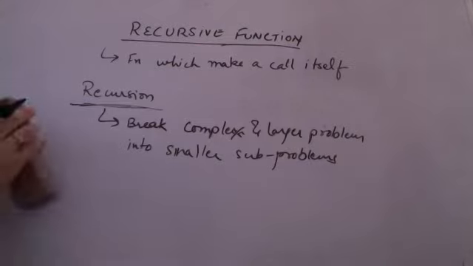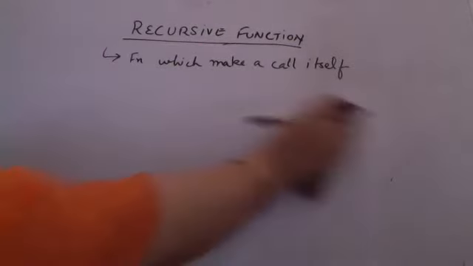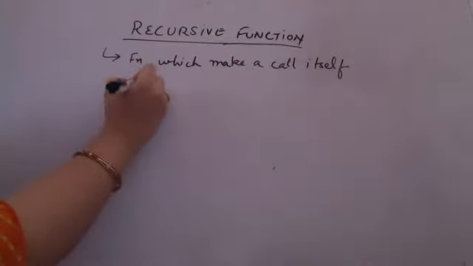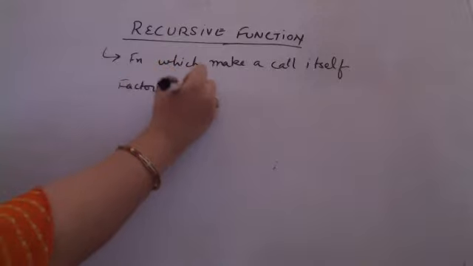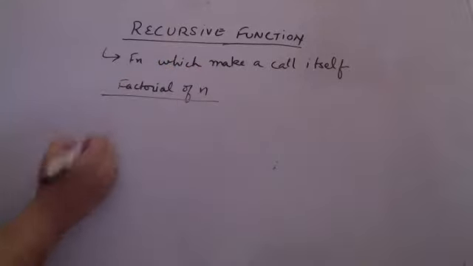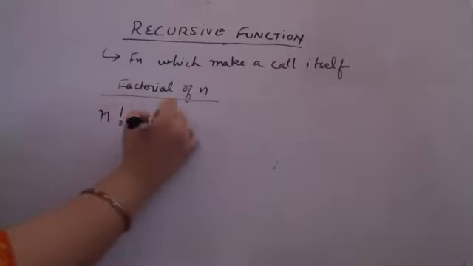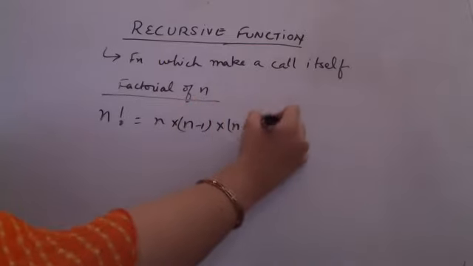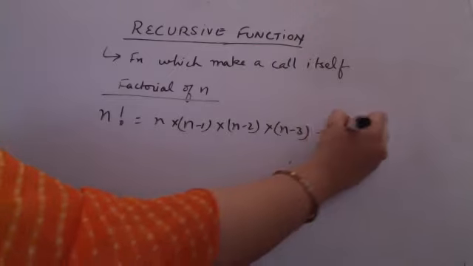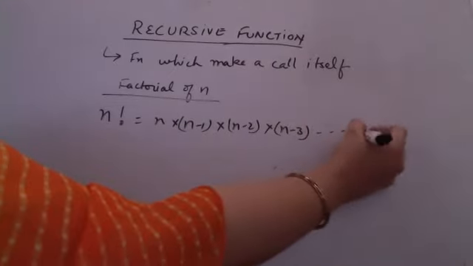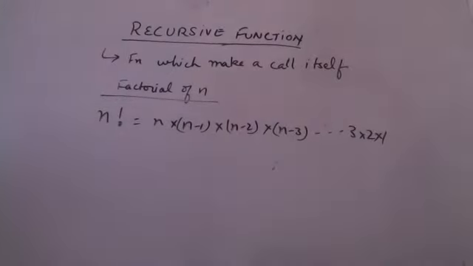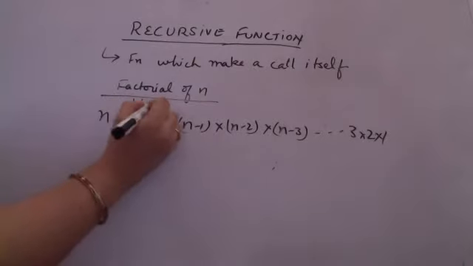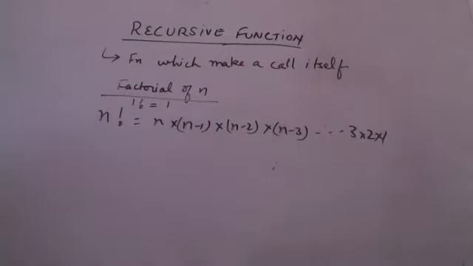If you go to a very small example of recursion, you all must have done that. If I am going to find the factorial of any number n, all of you know that n factorial is equal to n into n minus 1 into n minus 2 into n minus 3 and so on, till you get to 3 into 2 into 1. And one more thing known to us is that 1 factorial is equal to 1.